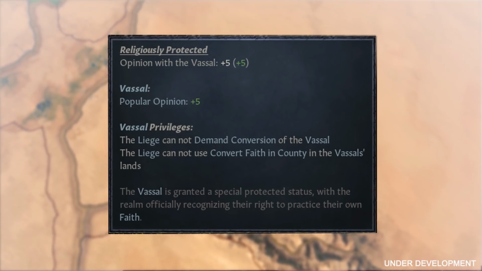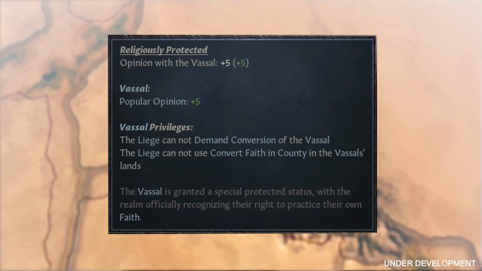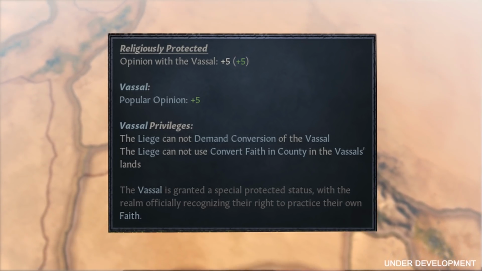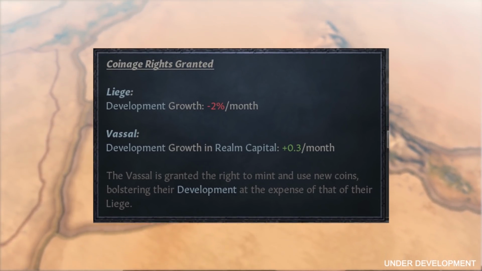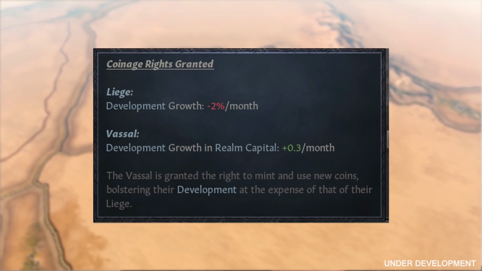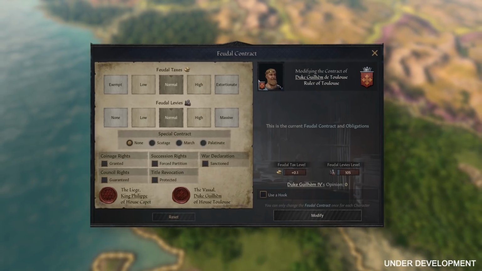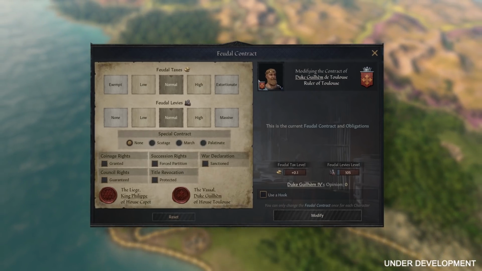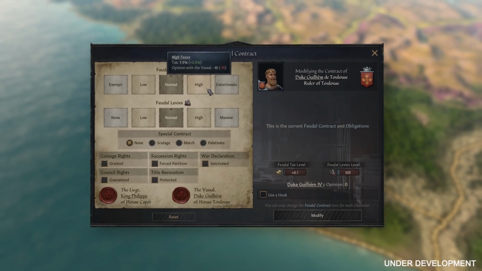These fine print options are things like religious protection if the vassal is of a different faith, which prevents the liege from taking hostile action against them, or things like coinage rights, where they are given the permission to mint their own coins, and that's represented by an increase in development for the vassal. We have this beautiful parchment background, which we wanted to use to make the contracts really feel like they were an agreement drafted by the vassal and liege and signed with wax embossed seals of the respective characters' houses.